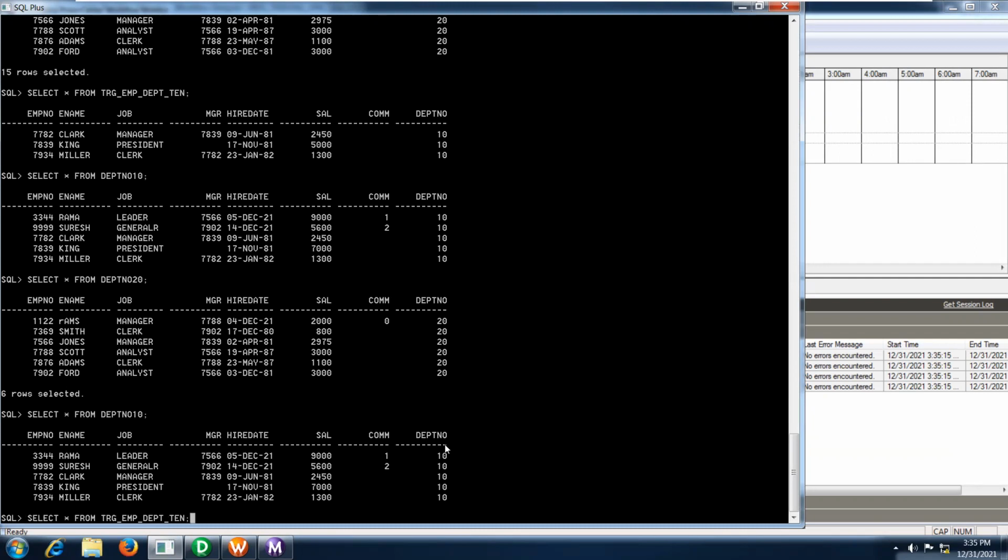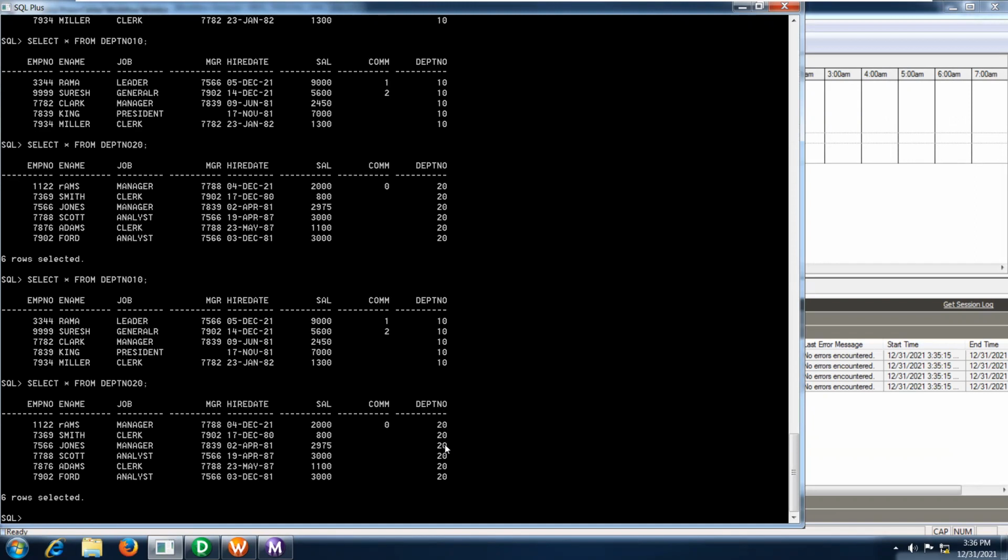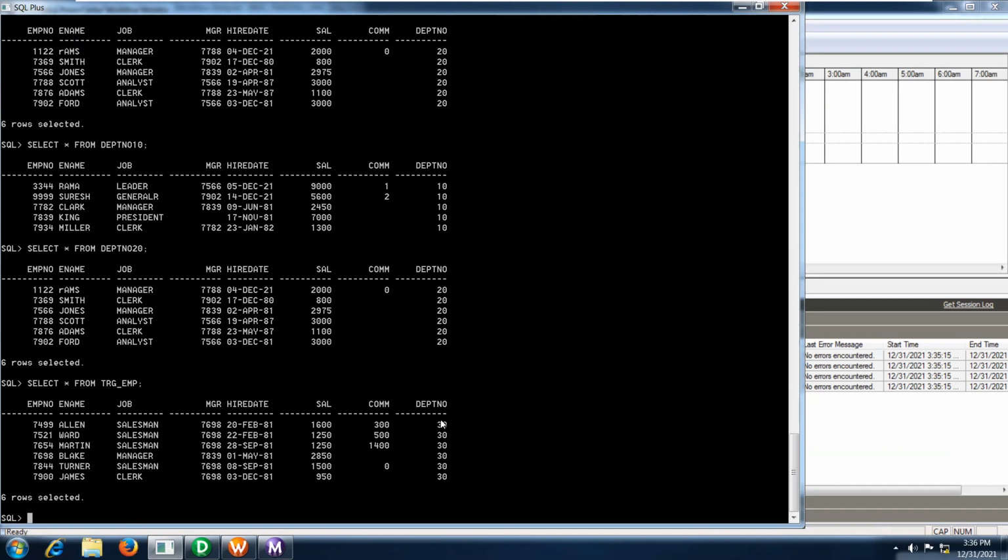And let me check DPT 20 also. Number 20 is my table name that I have created. Yes, here we loaded only department 20. Then what are the rejected records that we have from TRG underscore EMP? This is my target table. See, except department 20 and 10, the rest all come under your default group, and those records also I captured under the TRG underscore EMP table. Okay, this is how our router transformation will function.